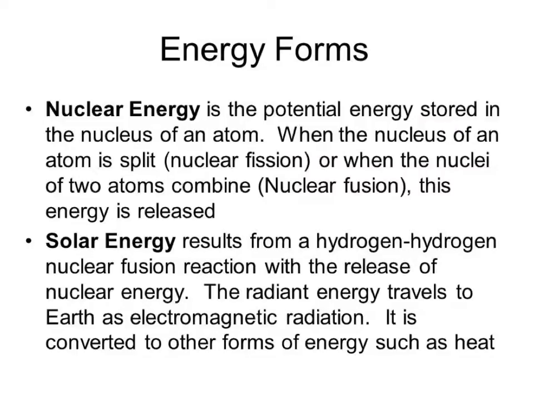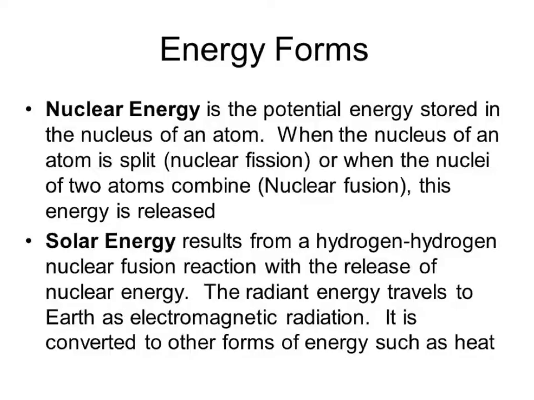Next type of energy is nuclear energy. Nuclear energy is the potential energy stored in the nucleus of an atom. When the nucleus of an atom is split, that is nuclear fission, two S's in fission, or when the nuclei of two atoms combine, that is nuclear fusion, so they're fusing together, this energy is released.